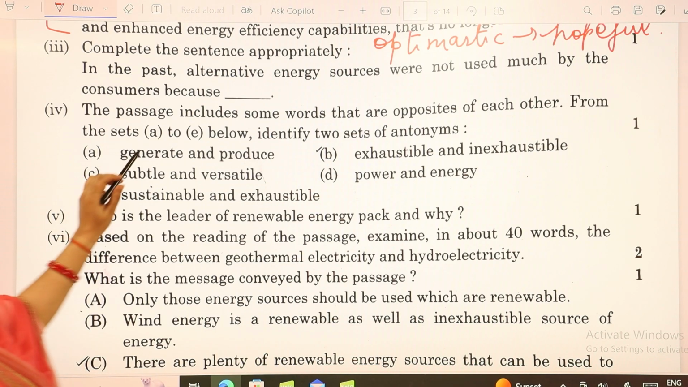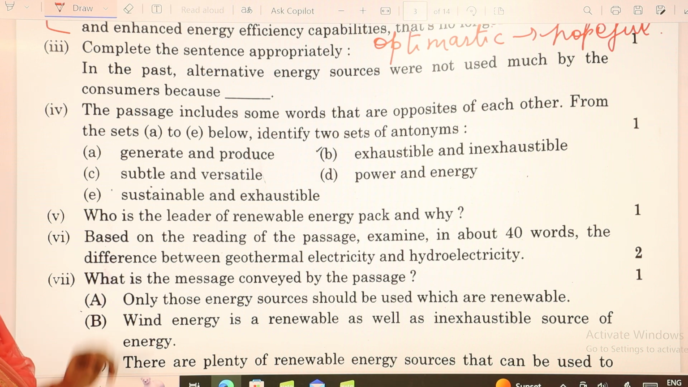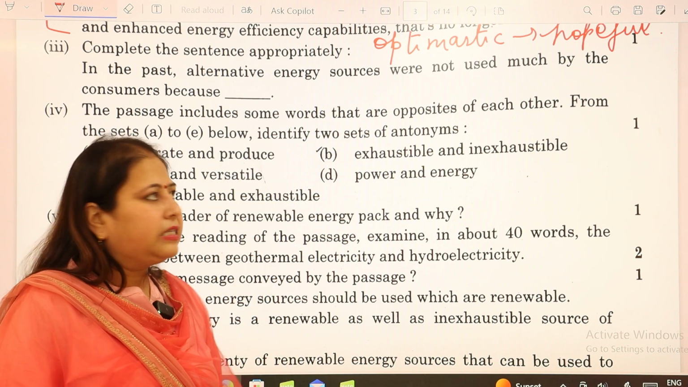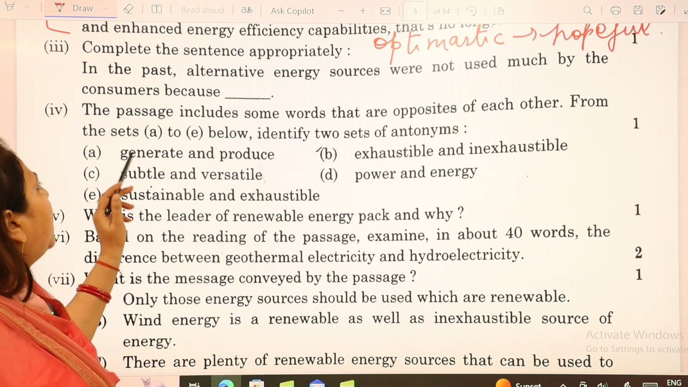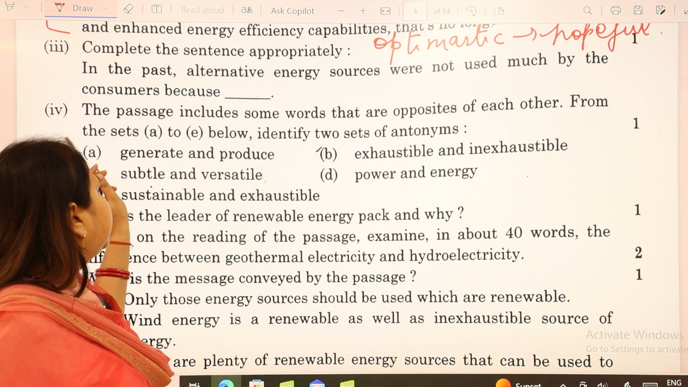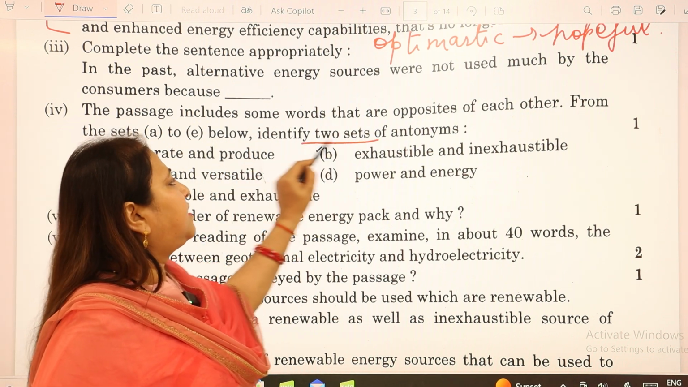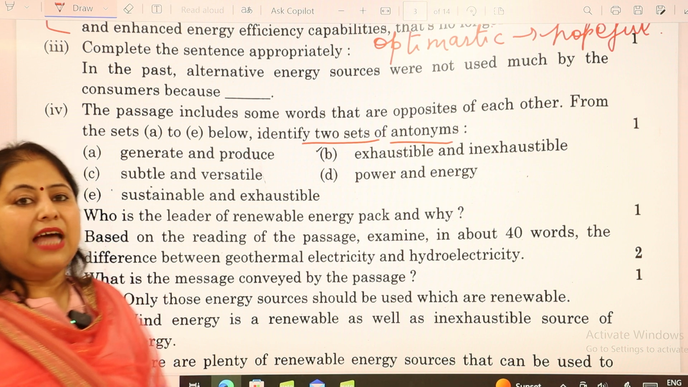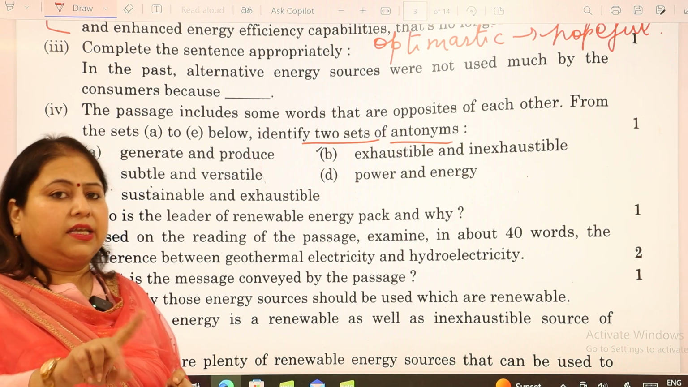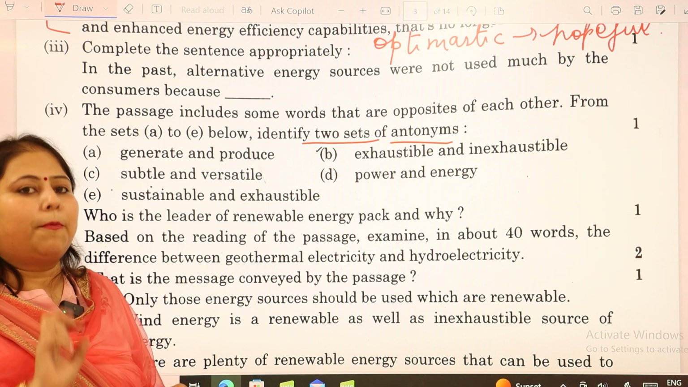The passage includes some words that are opposites of each other. Opposites means the antonyms from the sets A to E. That means 1, 2, 3, 4, 5. We have sets from A to E below. Identify two sets of antonyms. That means we have to find the two sets, not the one option. Here we are going to find the two options.